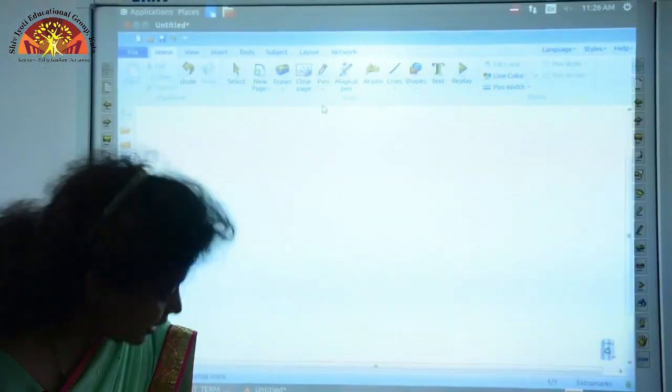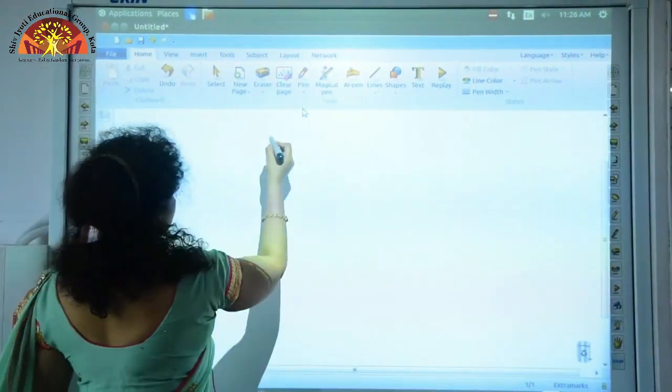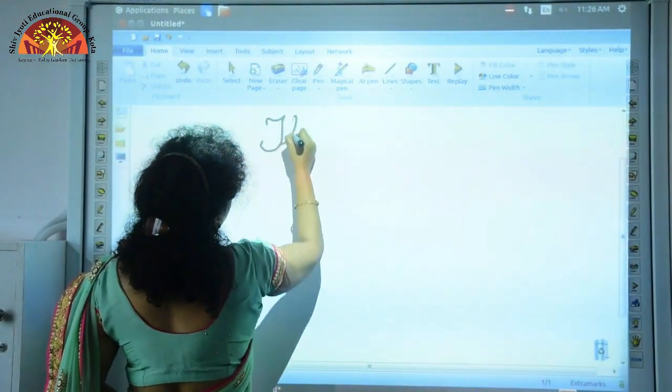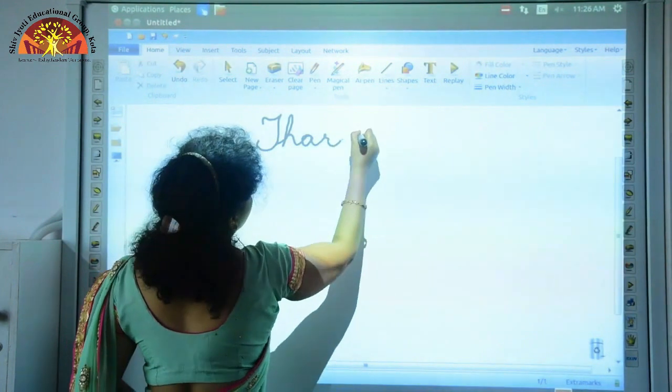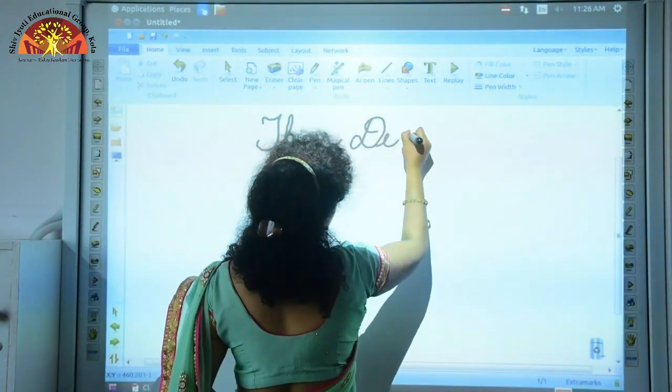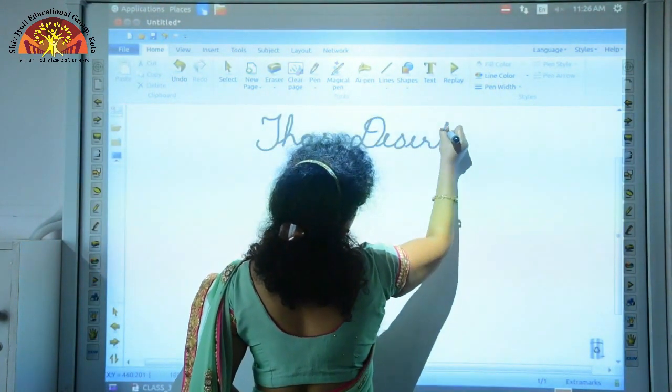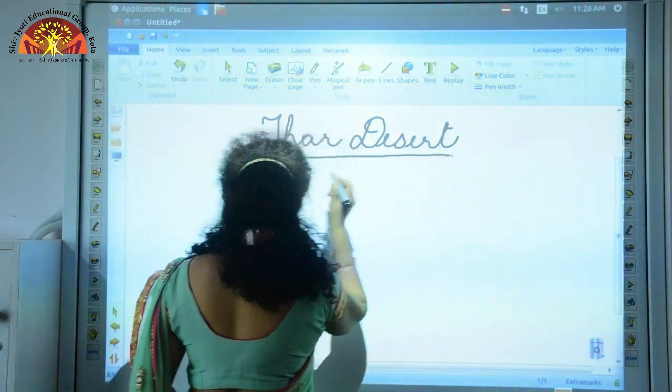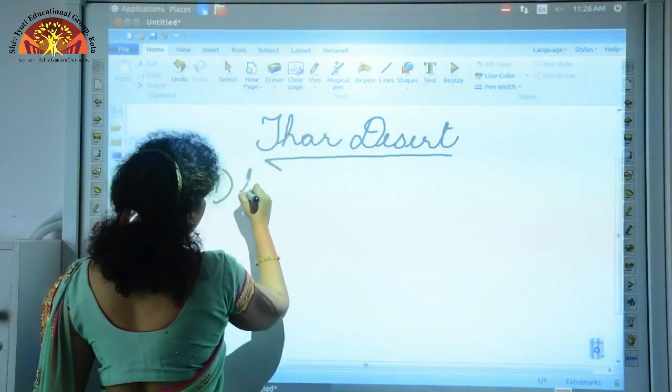What are the features here? Thar desert. Okay, it is very hot and dry here.